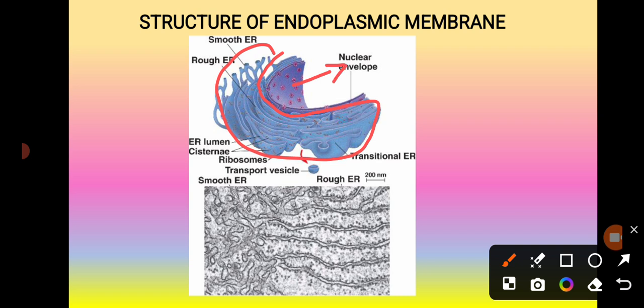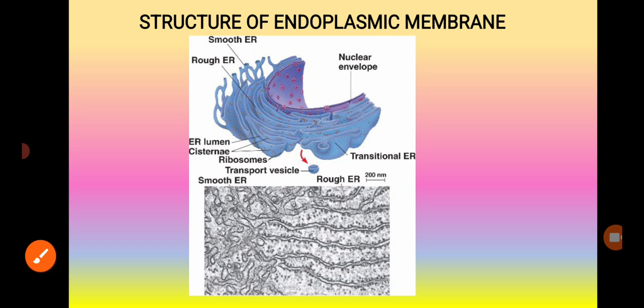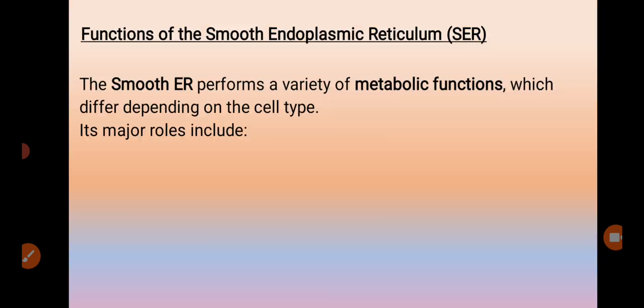It is not separated from the nuclear envelope; it is directly connected to it, and to the endoplasmic reticulum lumen, forming one continuous internal network. That is why it has a net-like, web-like structure, and that's how it gets its name.